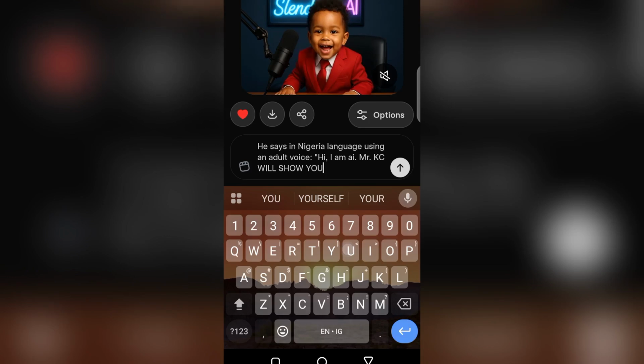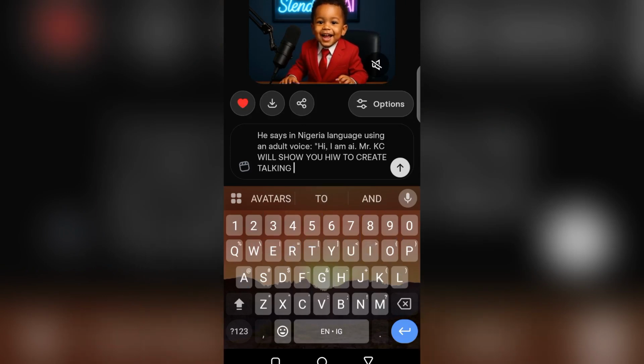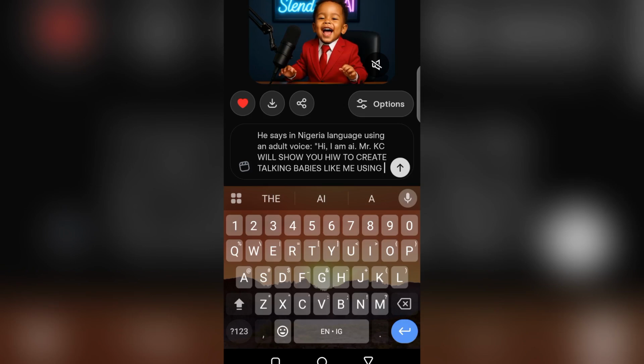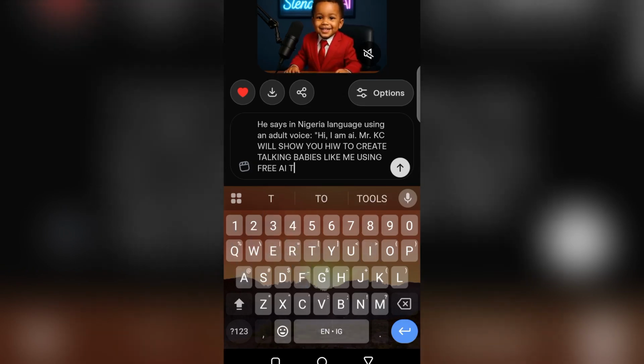We show you how to create talking babies like me using free AI tools." So I'll just stop there, full stop, then I'll close it with the quotation mark. Always use your quotation mark so that the AI will know that it is actually a speech and not part of the normal prompt.